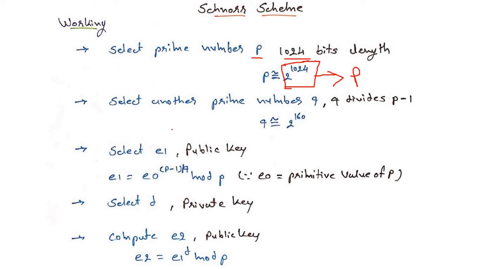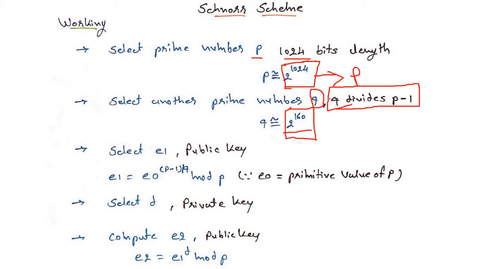Now we select another prime number, q. What is the condition to select q? We have to choose q such that q divides p minus 1. That is the condition for selecting q. Suppose we choose p of 2 power 1024, then we can choose q of 2 power 160.